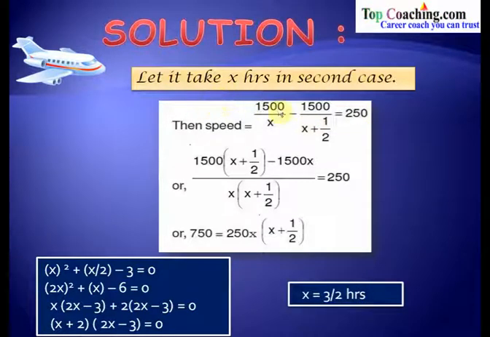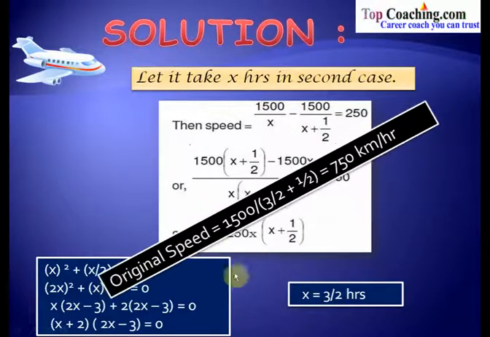So time taken by the airplane in the second case is 3 by 2 hours. And so the original speed is 1500 divided by 3 by 2 plus 1 by 2, and that is equal to 750 kilometers per hour. So the original speed of the airplane is equal to 750 kilometers per hour. And so very easily we have solved this problem.